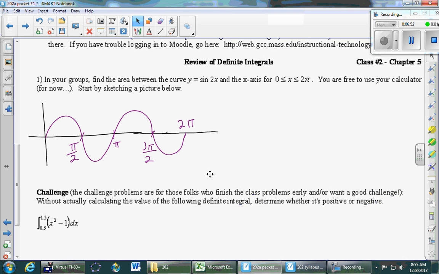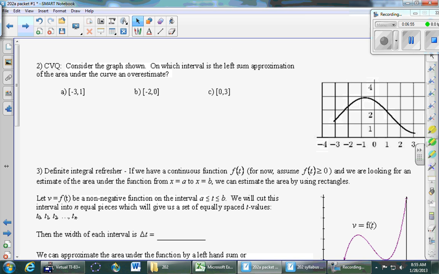Okay. Next page. Number 2, we're back to tacit A. Okay, so see if you guys can remember what it means to draw left-hand rectangles. Left-hand rectangles. So this is a multiple choice. In the first one, you're drawing rectangles on the interval -3 to 1. So draw some rectangles between -3 and 1. Decide whether you think the left sum approximation is an under or overestimate of the true area. One of those choices is the right one.